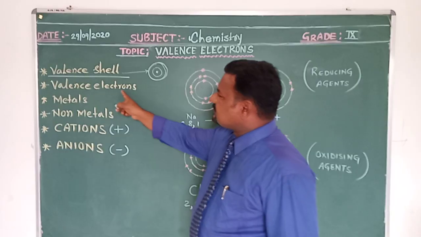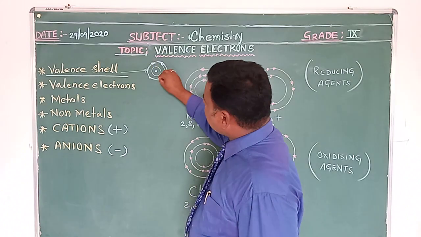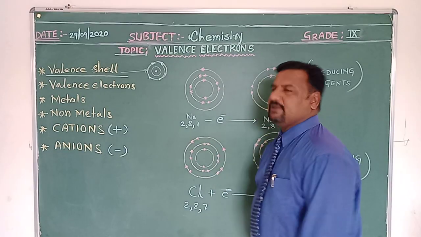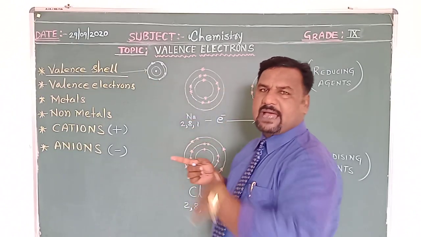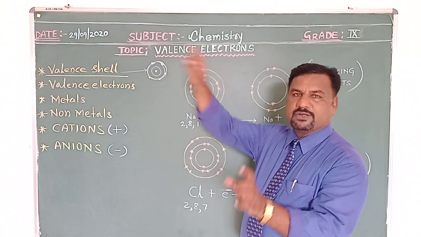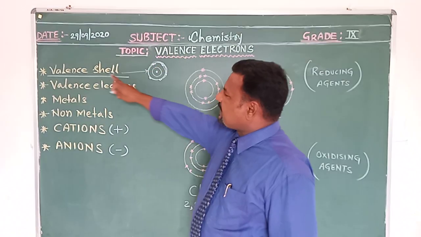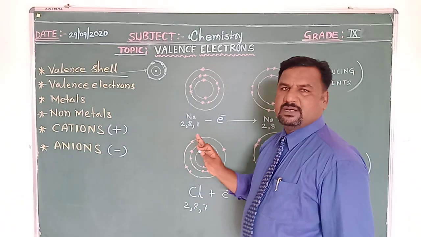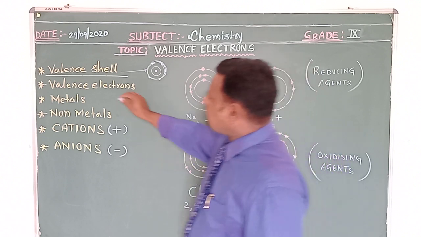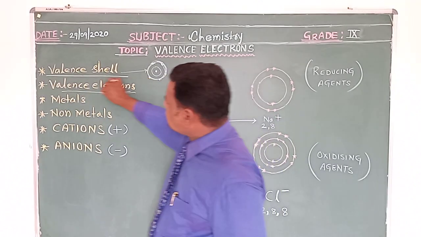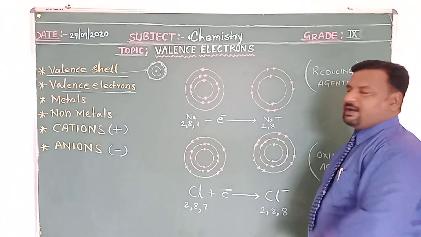And what are valence electrons? The electrons present in this valence cell we call valence electrons. What is the valence cell? The outermost orbit of an atom, which is far away from the nucleus. The last orbit is termed the valence cell or valence orbit. And the electrons in that valence orbit we call valence electrons. So valence electrons are those which are present in the valence cell.